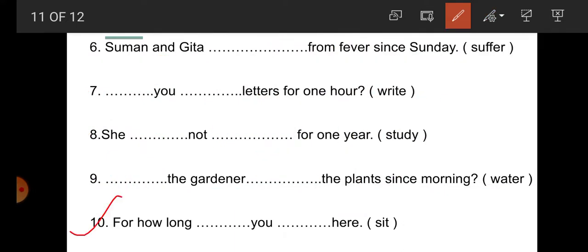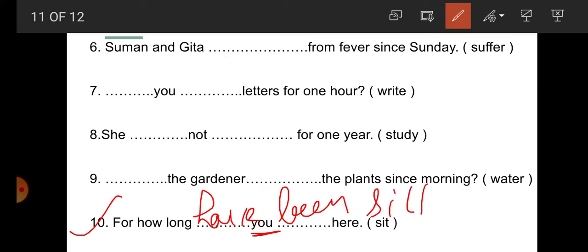Now number 10: For how long dash you dash here. So you is the subject, so for you, have. For how long have you been sitting here? Question mark. So here, students, we have done the sentences of present tense of all forms. So we have done 40 sentences in this practice set, students.